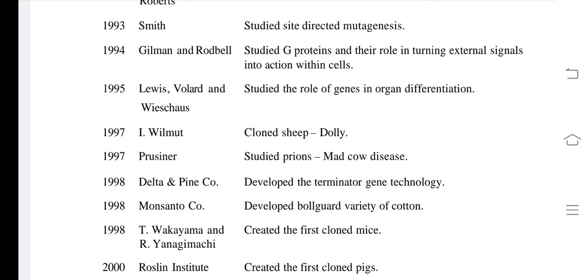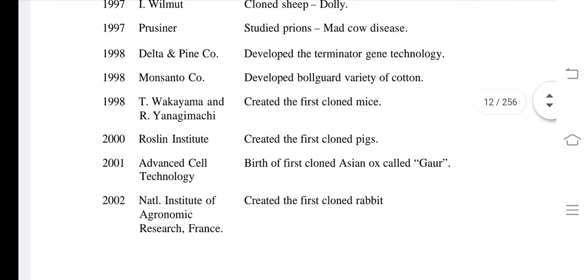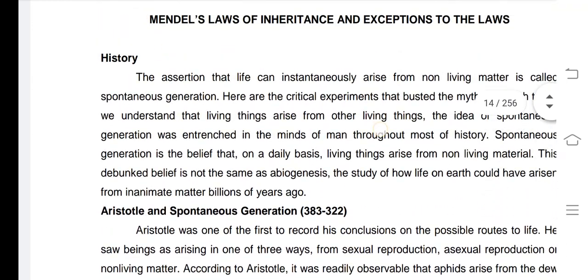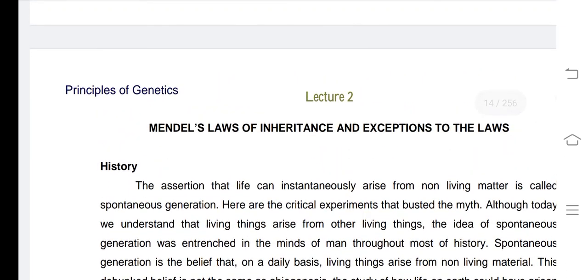You know, Dolly is one type of cloned sheep. It is one type of sheep which was produced with the help of the process of cloning. So Wilmut 1997. Okay, so these all are one type of concept. Okay, so this lecture is 100% completed here. Thank you very much.